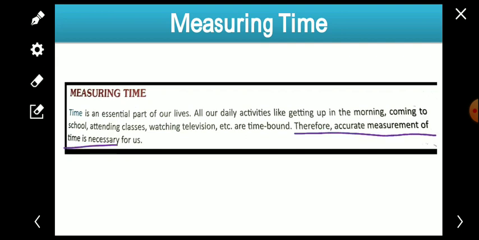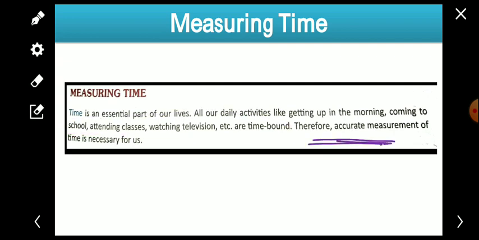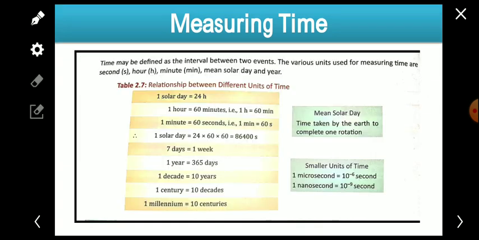Therefore, accurate measurement of time is necessary for us, since most things in our life are time bound. It is very necessary for us. So time may be defined as the interval between two events. If anybody asks what time is, then we can say that the interval between two events is known as time.